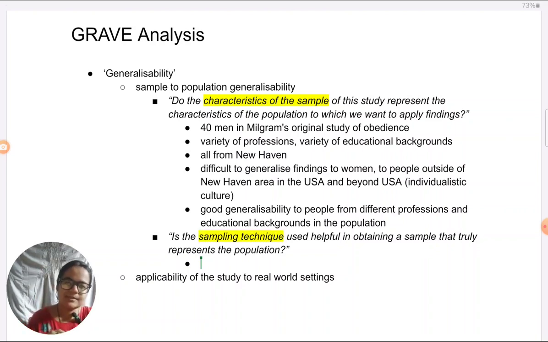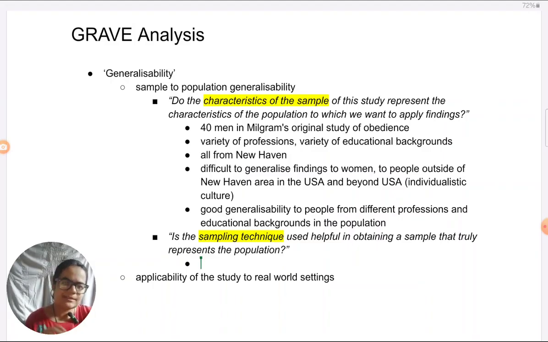Different sampling techniques have different limitations when it comes to generalizability, as we have learned. Theoretically, the only sampling technique which is highly generalizable is random sampling or anything that has been derived from random sampling. Only thing is, that is theoretical, and for that one condition is there: for a random sample to be truly representative, the sample size has to be large, again at least 30 or more. If it is a random sample but the size is very small, again generalizability concerns are there. So most sampling techniques do come with generalizability concerns.